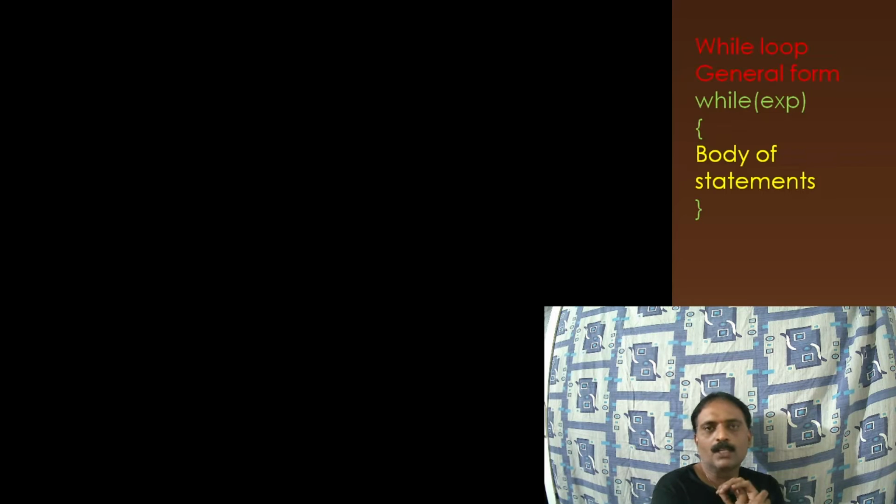First, let us have the while loop. The general form of this while loop will be: while, under some expression. That expression could be anything. Perform the following statements.